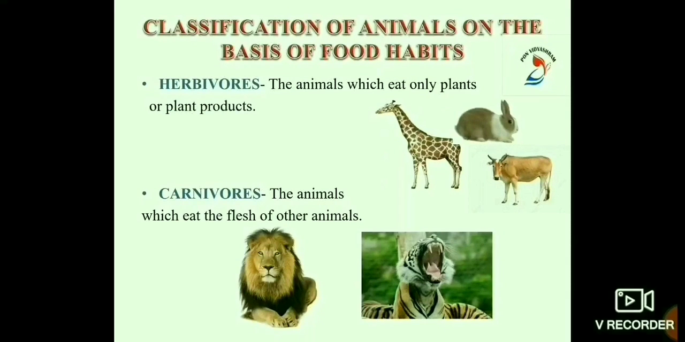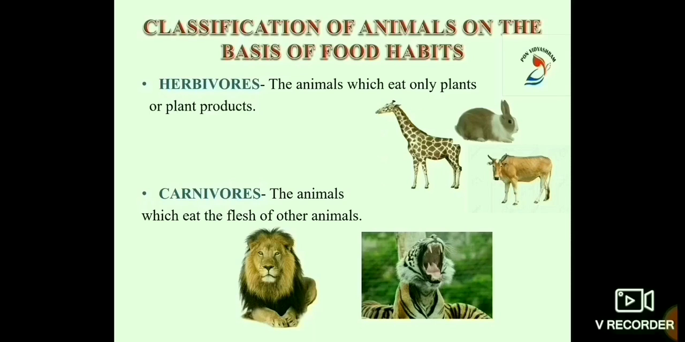We know that plants can prepare their own food, but animals cannot. So, they depend directly or indirectly on plants for their food. Since they cannot prepare their own food, animals are called consumers. Do you think all the animals eat the same kind of food? No. Different animals eat different kinds of food.